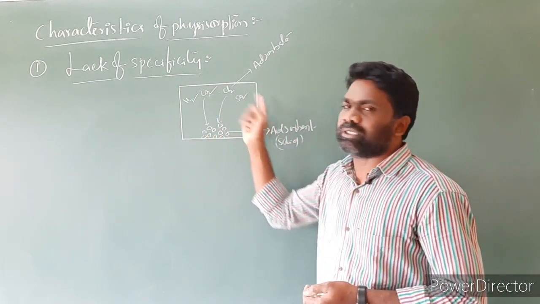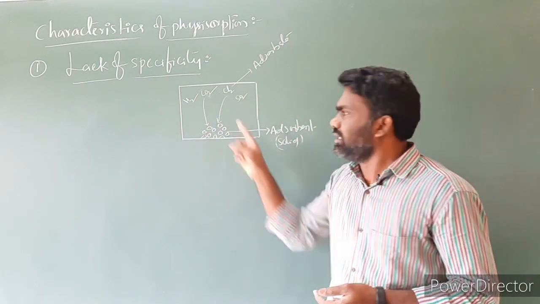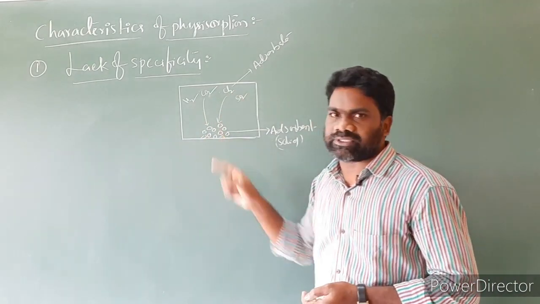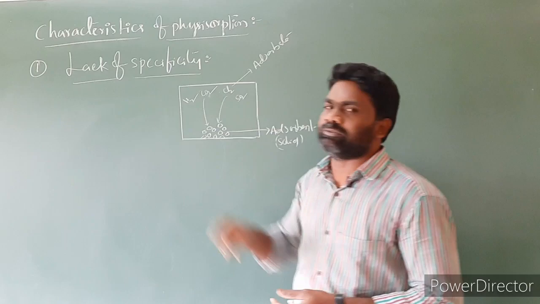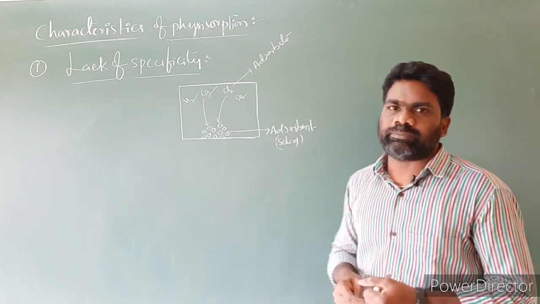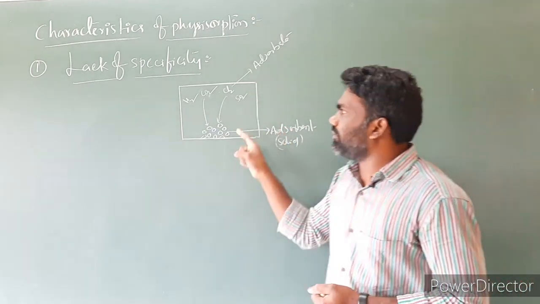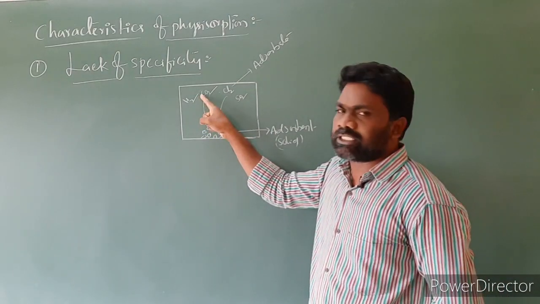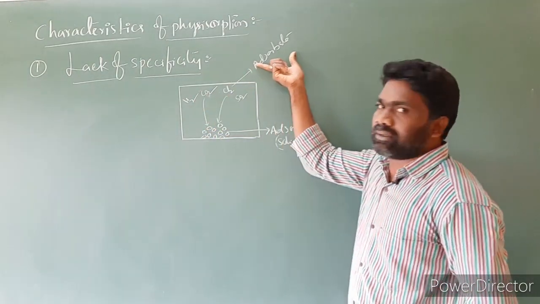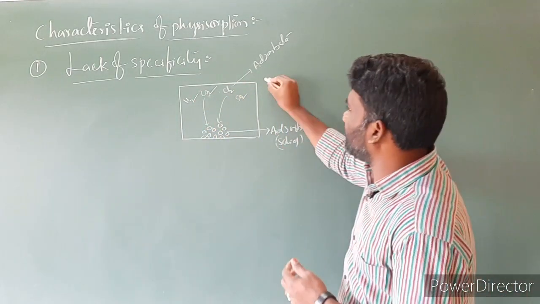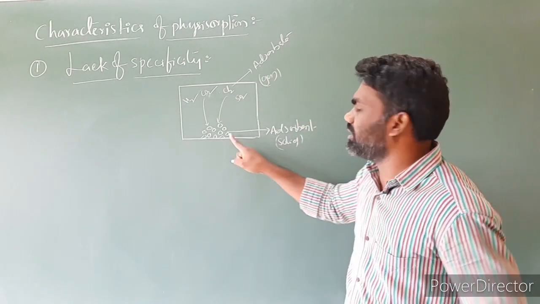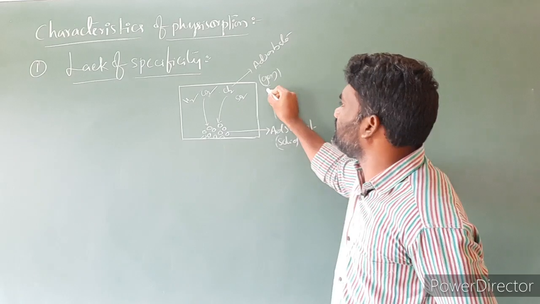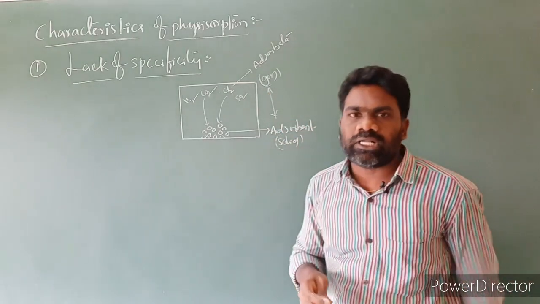So the adsorption is not specific to any gas. Whatever the gas you take, that gas will get adsorbed on the surface of charcoal. So physical adsorption has a lack of specificity, nothing but it is not specific in nature. The reason behind it is the force of attraction between the adsorbate, nothing but gas molecules, and the adsorbent, nothing but charcoal. That force of attraction is weak van der Waals forces.